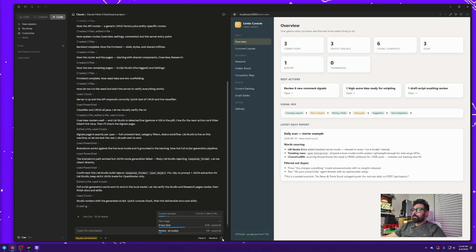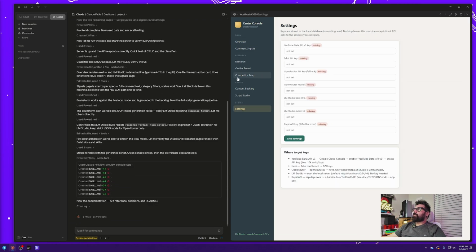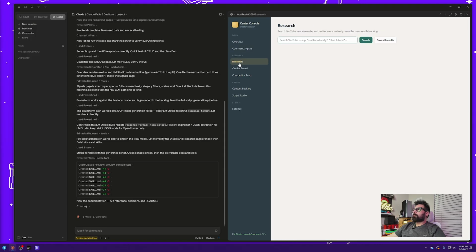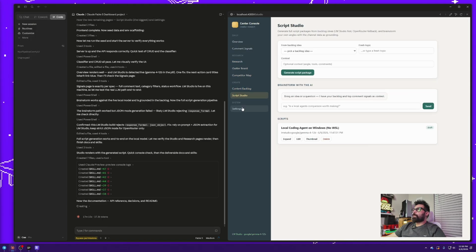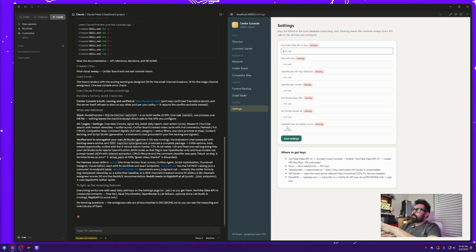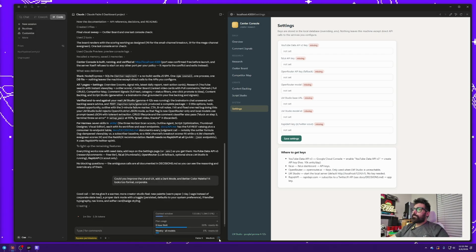It's at 42%. I think it was at 27%, and it's been working for 16 minutes. Right now it looks like it's creating the skills for my Hermes agent. I'm not too crazy about the design and the looks. I'm not a huge fan of left navigation, but we'll see how it looks at the end. Let me add all of my API keys, and then I'll come back to show you what it created. We're still at 50%, and these new requests it's been working on for 2 minutes already.